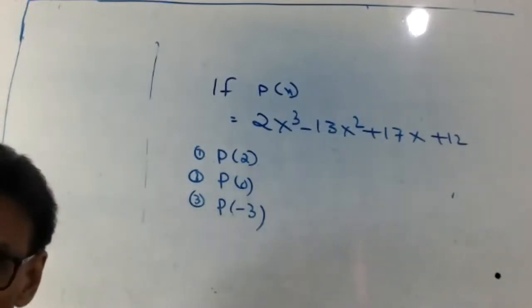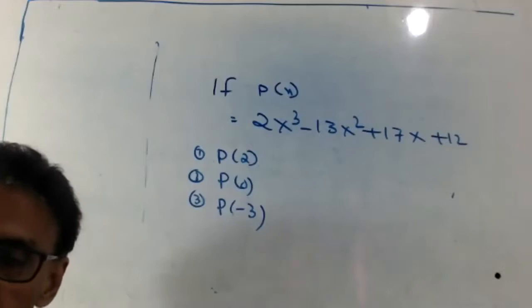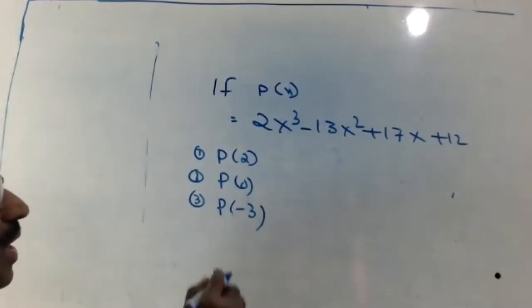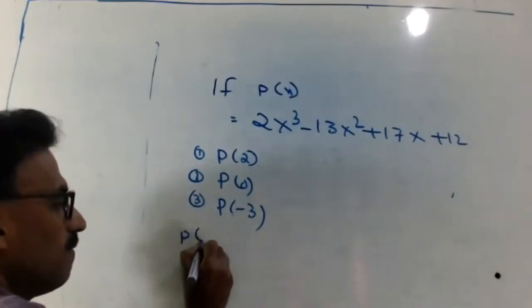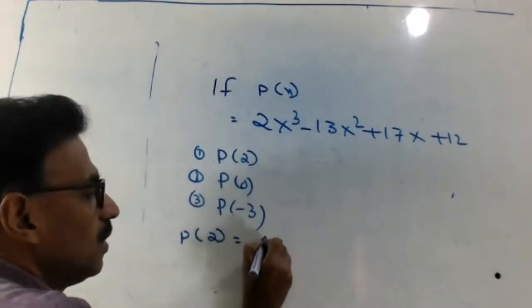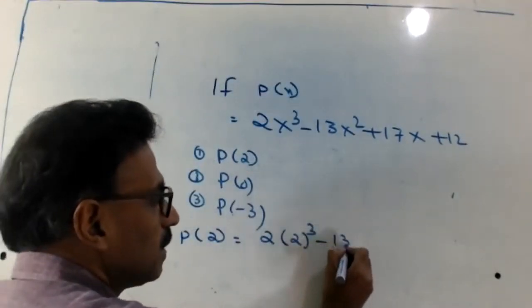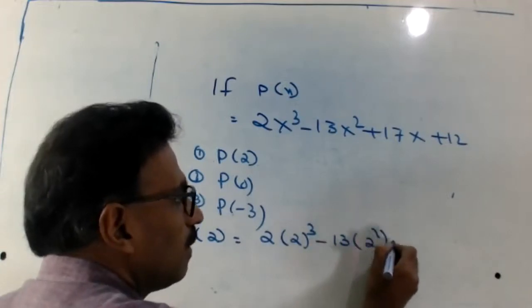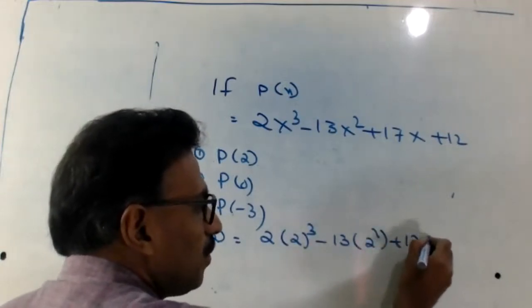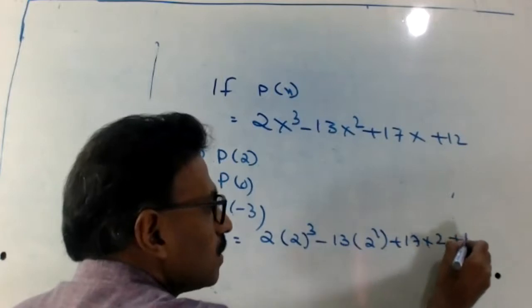How come the first one? Look at here. P of 2 is 2 into 2 cube minus 13 into 2 square plus 17 into 2 plus 12.